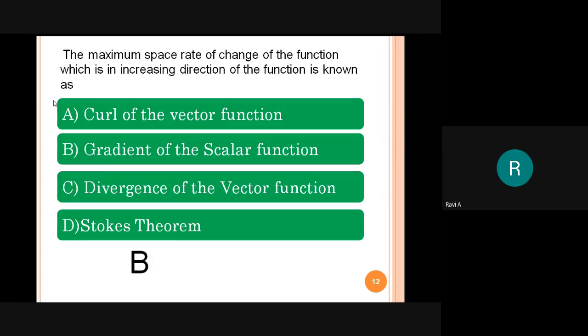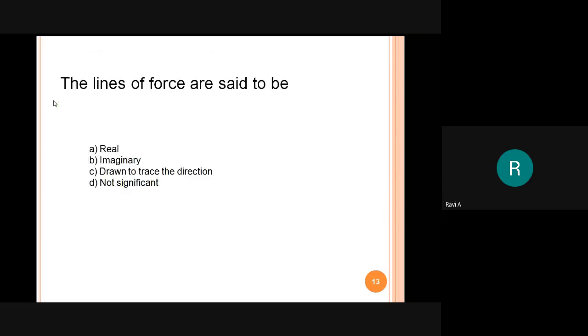Now come to the next one. At least everybody can answer this. The lines of force are said to be... The line of force is a very fundamental question. Suppose we have two charges Q1 and Q2.